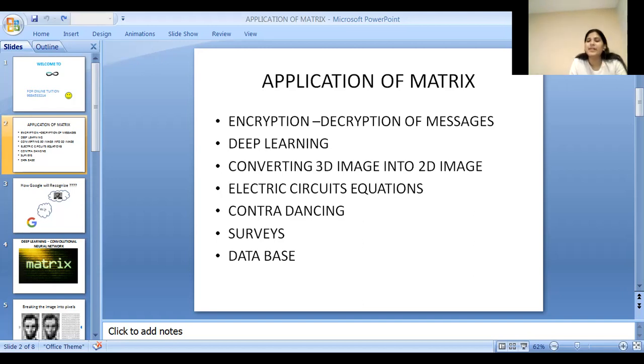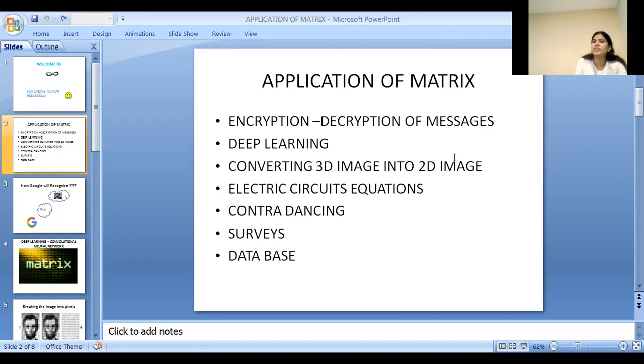So this matrix helps to generate several keys to the messages so that the message can be encrypted and decrypted before it reaches the receiver. So with the help of this, you would be able to produce a highly secured message. So that is one of the important applications of matrix. Deep learning we are going to discuss.